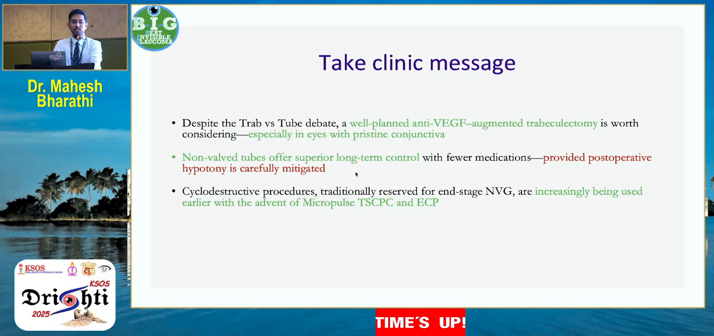Despite the trab versus tube debate, a well-planned anti-VEGF augmented trabeculectomy is worth considering, especially in eyes with pristine conjunctiva. Non-valved tubes offer a superior long-term IOP control with fewer medications, provided post-op hypotony is carefully mitigated. And cyclodestructive procedures, traditionally reserved for end-stage NVG, are increasingly being used in the earlier disease stage also.